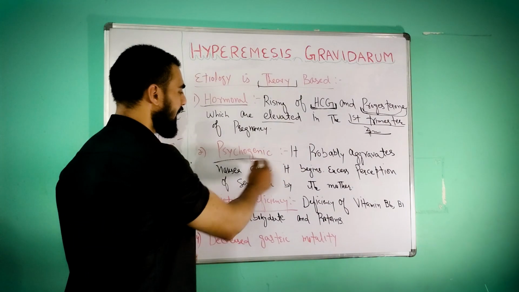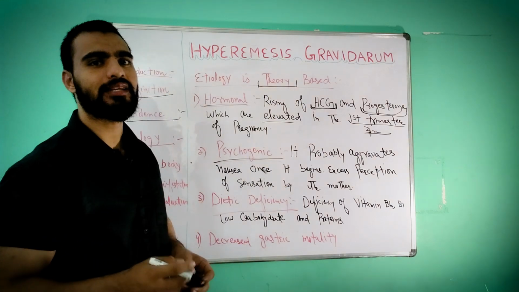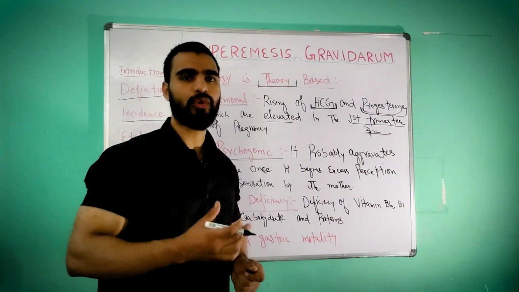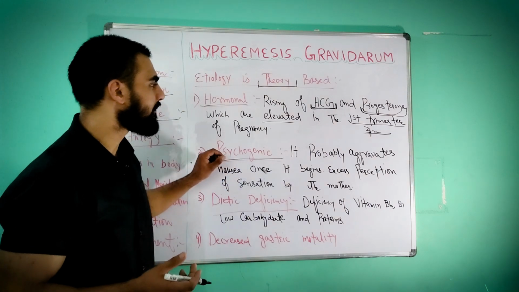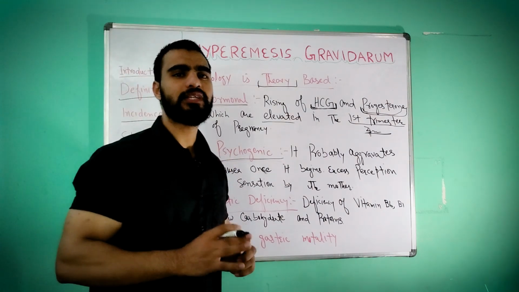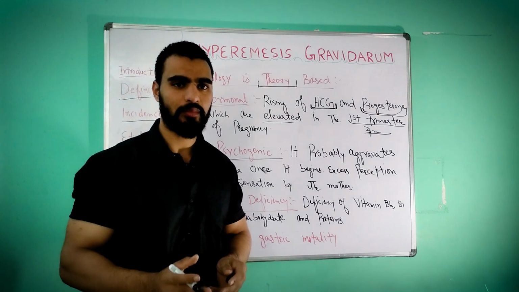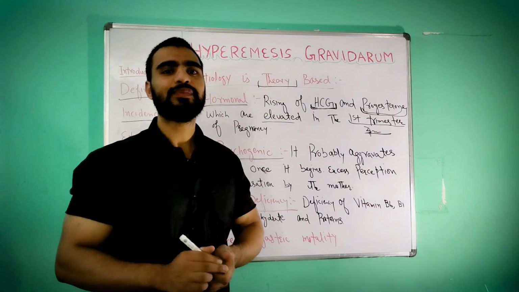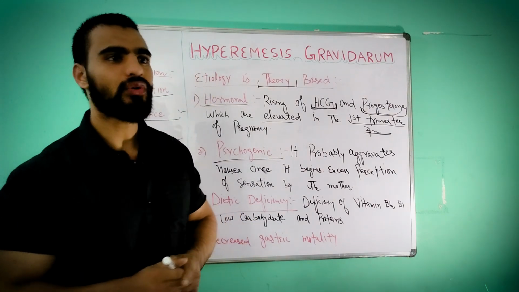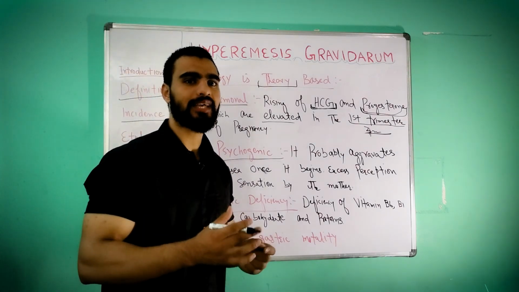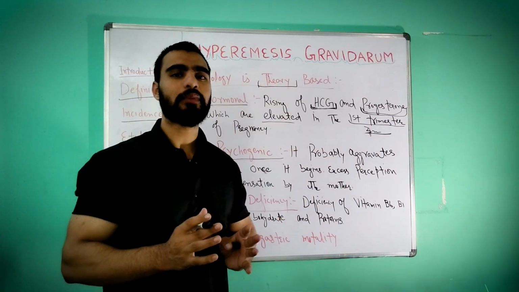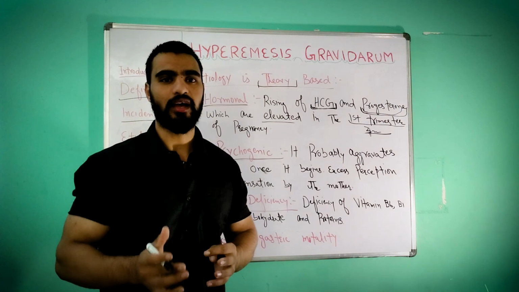Second one is psychogenic. Psychogenic is related to our mind, neurogenic. When nausea occurs for the first time to the mother, the perception of the mother changes. Once it occurs, the mother thinks, I am having nausea.